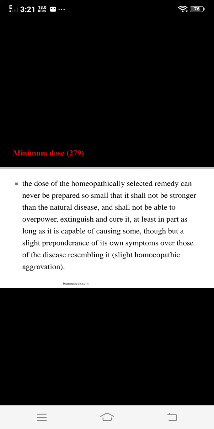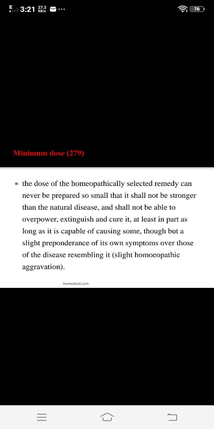Then total dose, it means the total amount to be given in a day which should not be exceeded. So total dose means the total amount to be given in a day which should not be exceeded. That is the total of a day's dose, which we call the total dose. So in this, the main important type, the next, is minimum dose. That is also explained in aphorism number 279. What is meant by minimum dose?